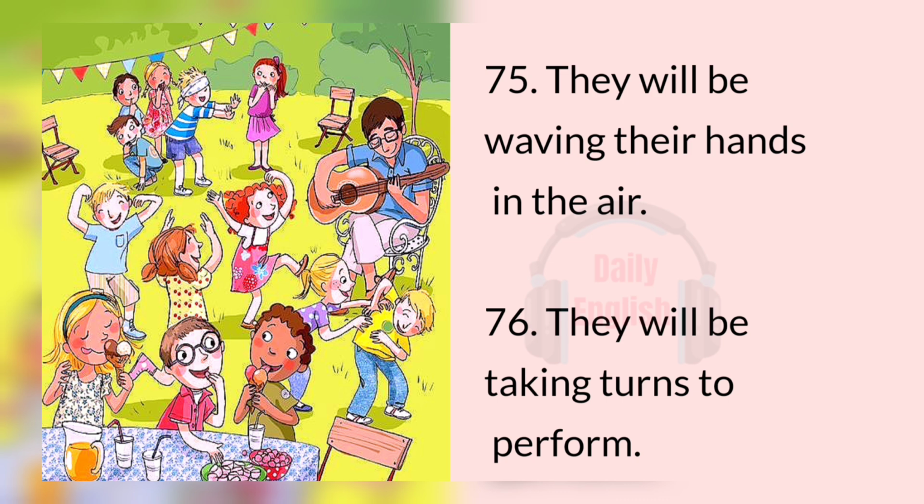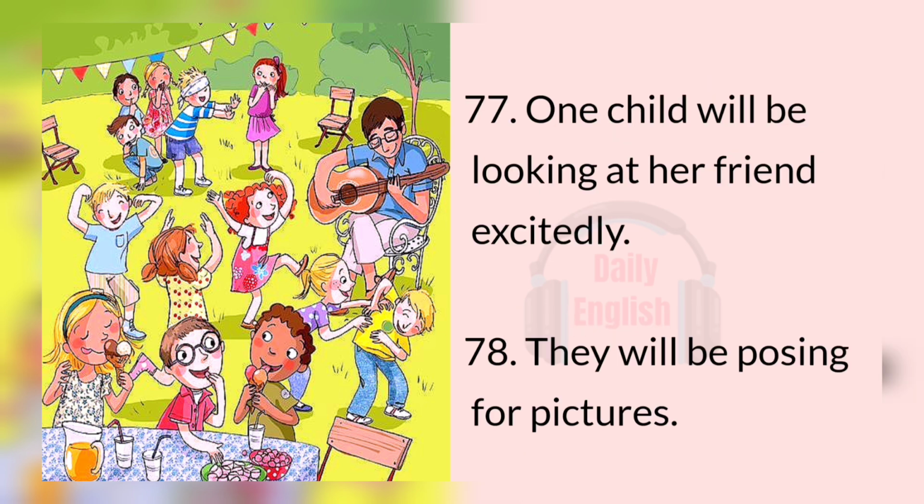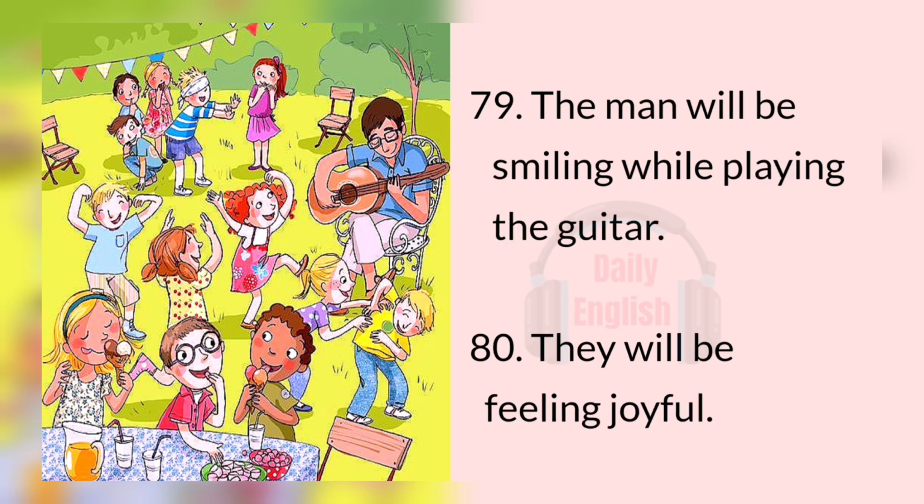76. They will be taking turns to perform. 77. One child will be looking at her friend excitedly. 78. They will be posing for pictures. 79. The man will be smiling while playing the guitar. 80. They will be feeling joyful.